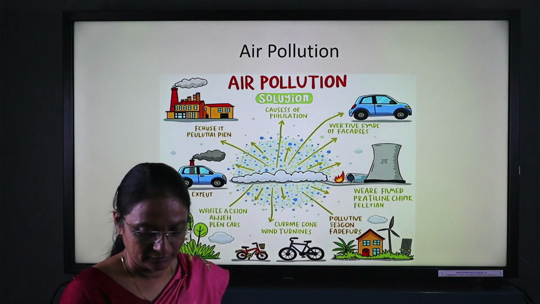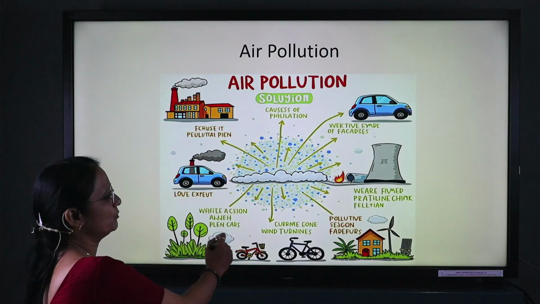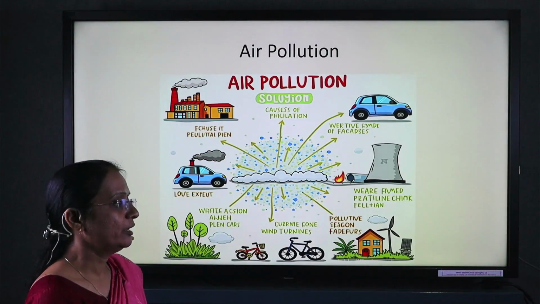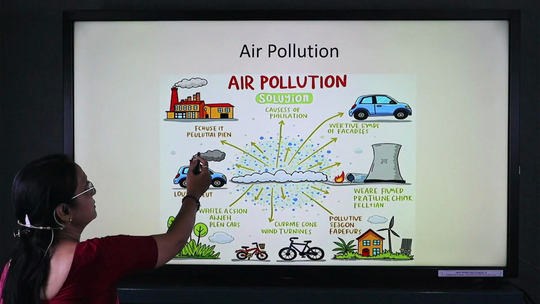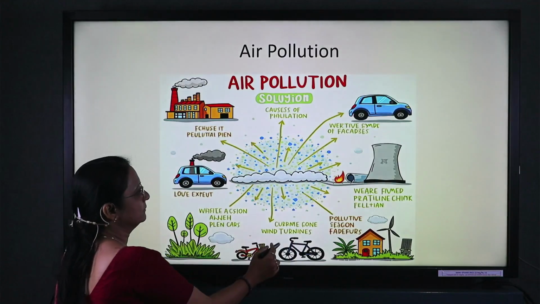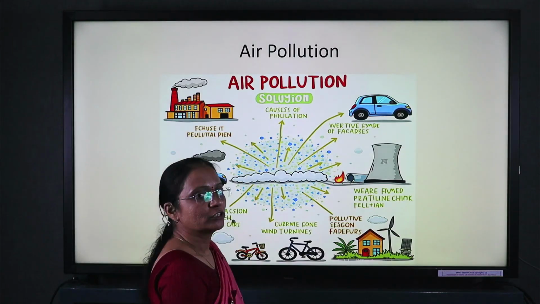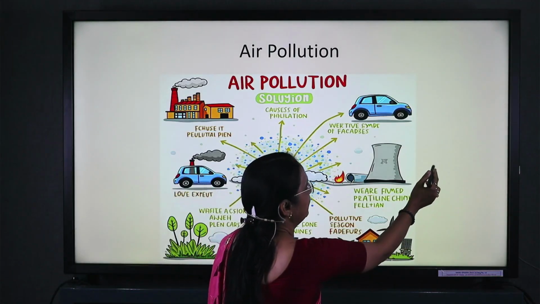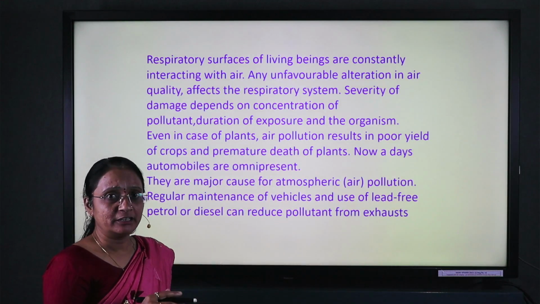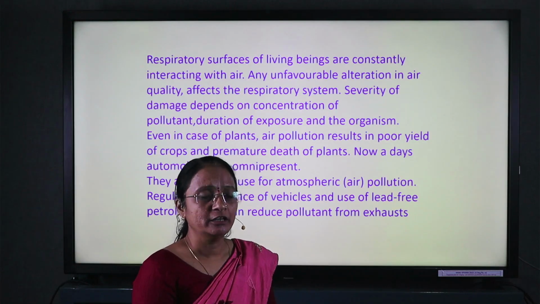Now the next concept is air pollution. This diagram shows the sources of air pollution: industry and vehicles, the smoke which comes from the industries, and the carbon components which come from the various types of factories. These all are sources of air pollution.